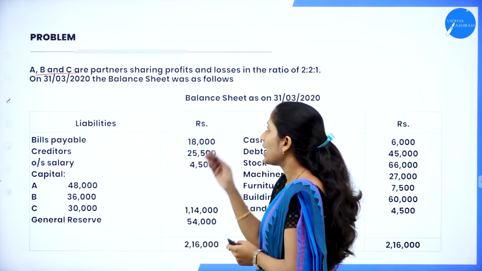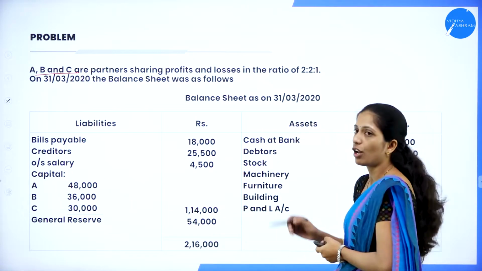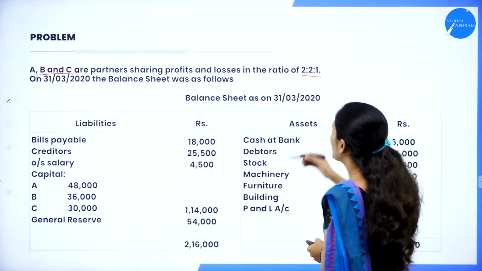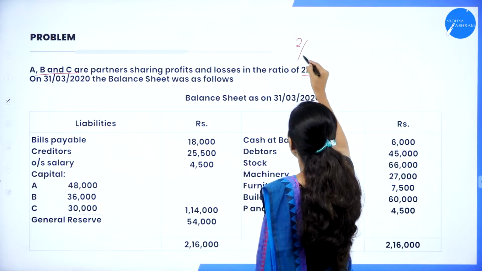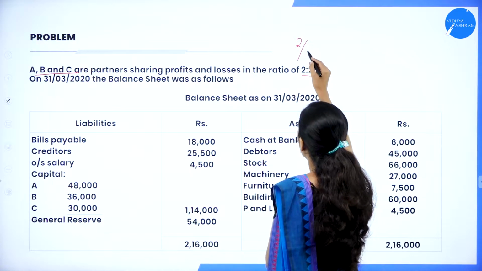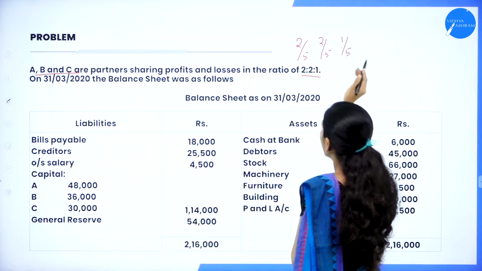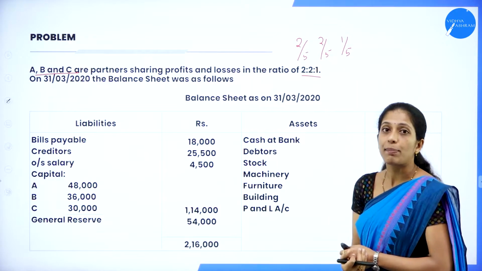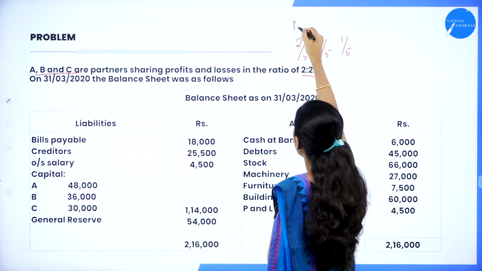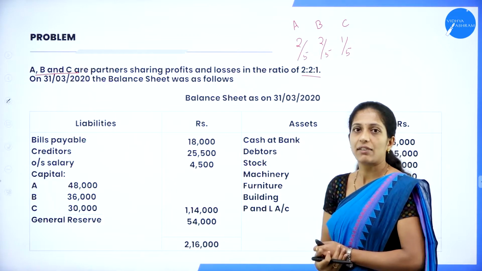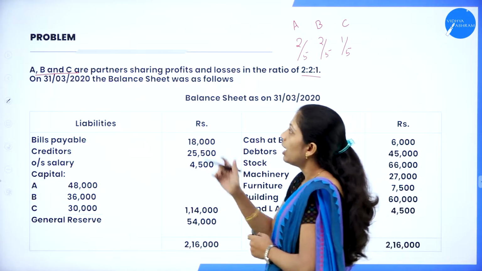A, B and C are partners sharing profit and loss in the ratio 2:2:1. So how can it be written in the form of fraction? That is 2 by 2 plus 2 plus 1: 2 by 5, 2 by 5 and 1 by 5. Clear? Who are the partners? A, B and C. So this is of A and this is of B and this is of C. And they have given their profit sharing ratio.